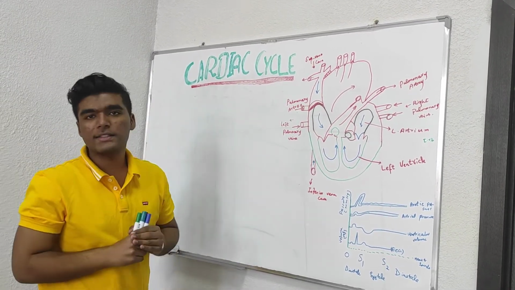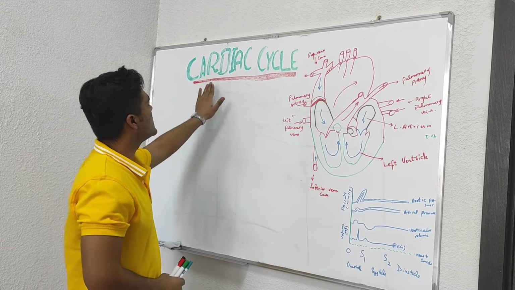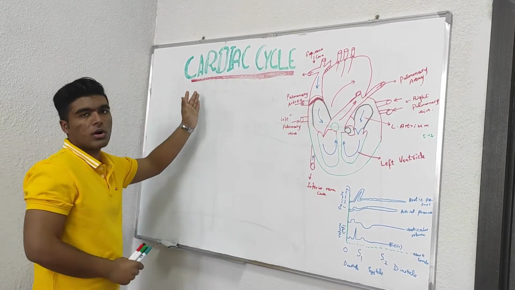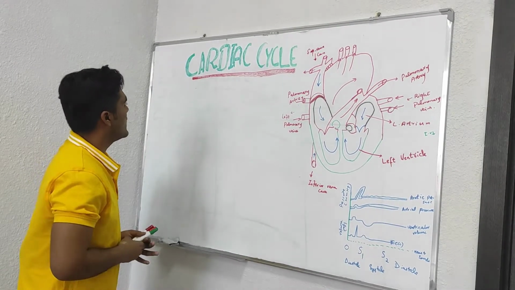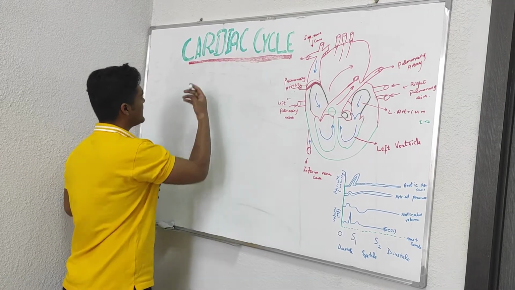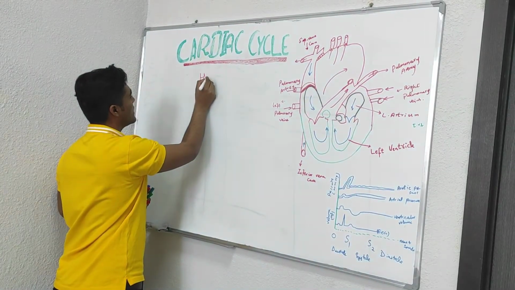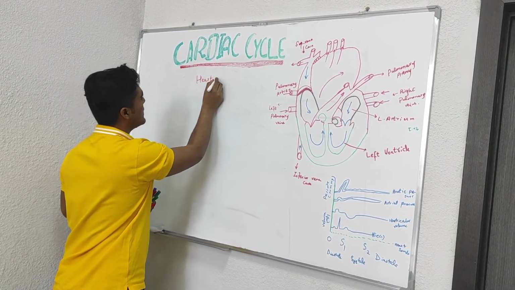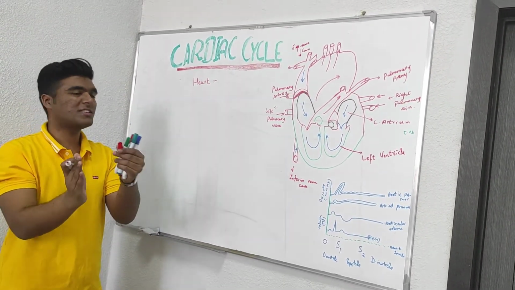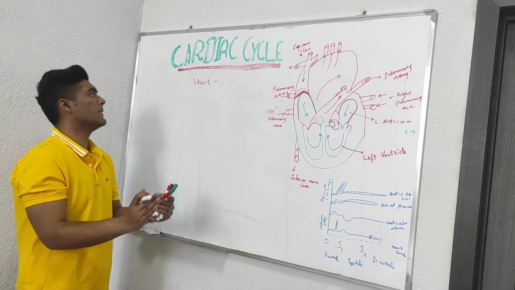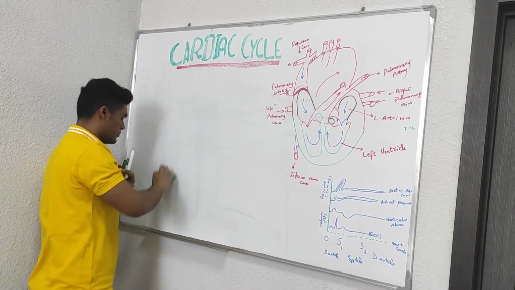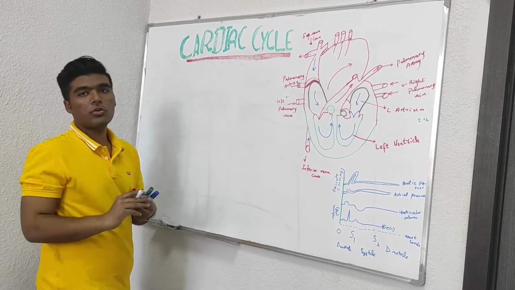Today we have a very interesting topic, the cardiac cycle. Focusing on the word cardiac, we should know that it's related to our heart. So first of all, let's talk about what the heart actually is. The heart is basically a four-chambered organ that pumps blood into the arteries and from veins, keeping this blood flow at a constant level.